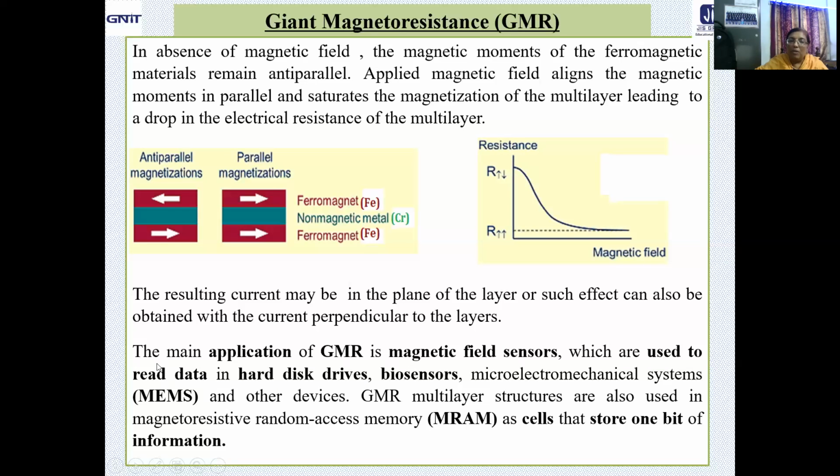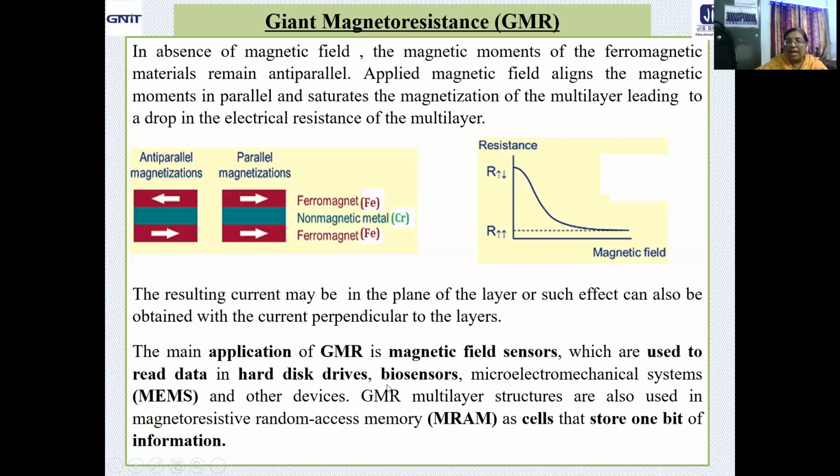Now, what about the main application of this GMR? The main application of GMR is magnetic field sensors, which are used to read the data in hard disk drives.